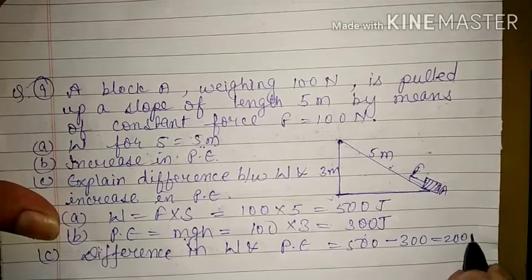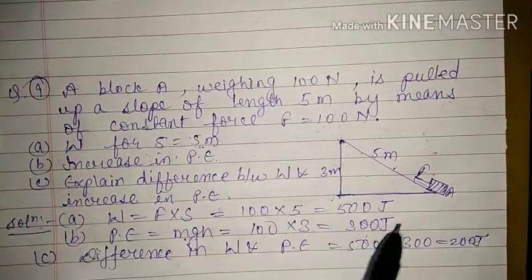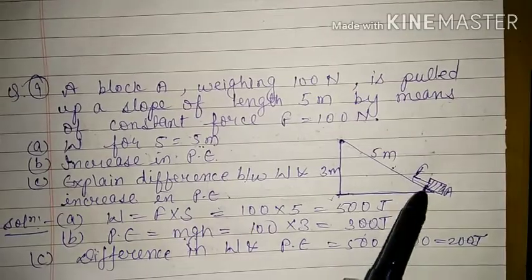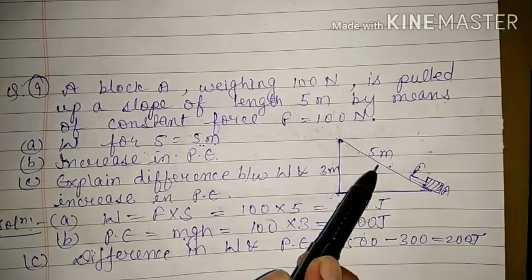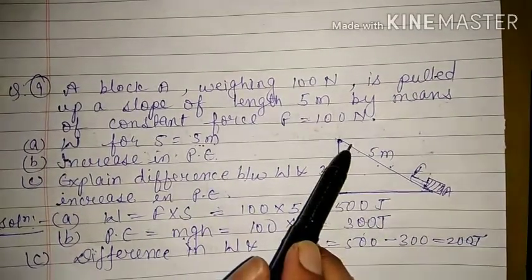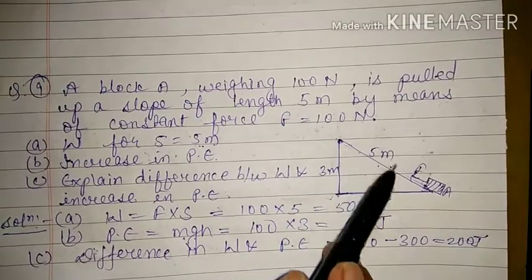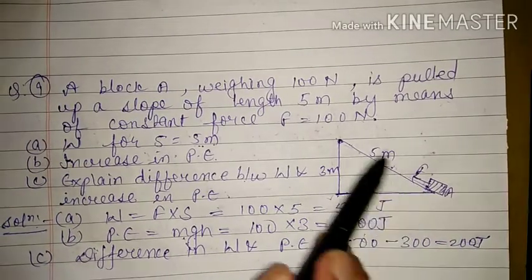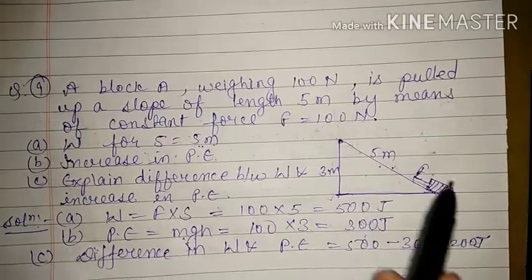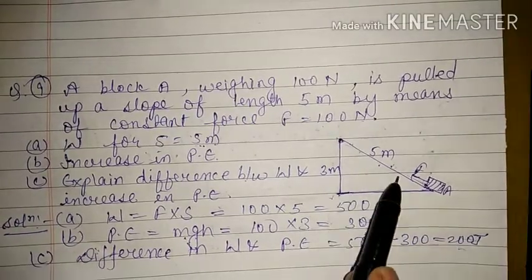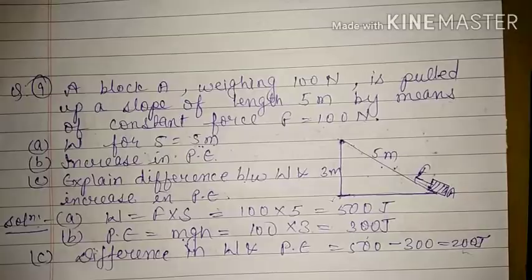to 200 joule. So where this 200 joule has gone, that has gone working against the force of friction, because if the movement of the block will be in this direction, then one friction force will be acting in the opposite direction and some amount of energy will be lost there. So actually this 200 joule of energy has been lost due to friction.